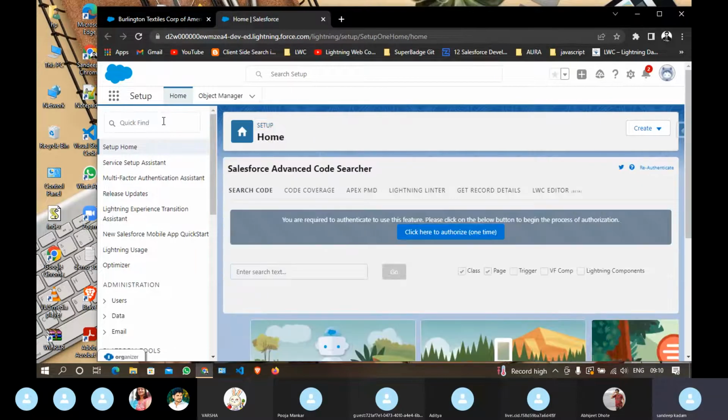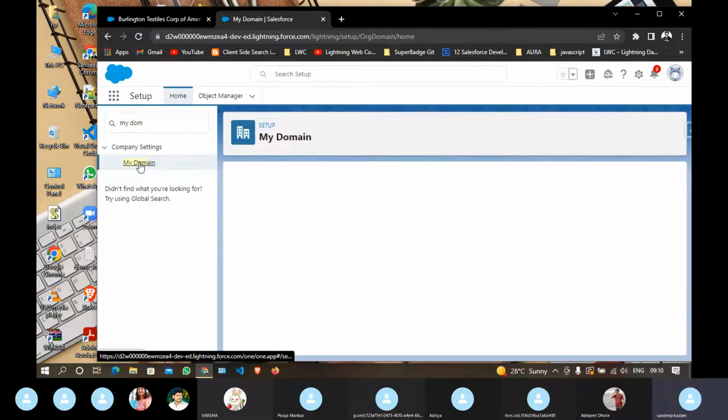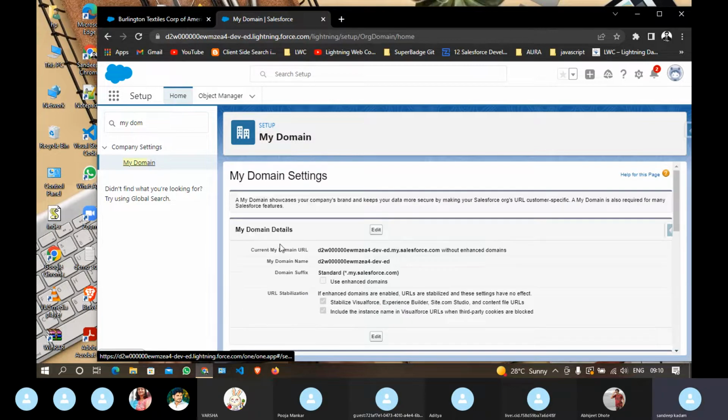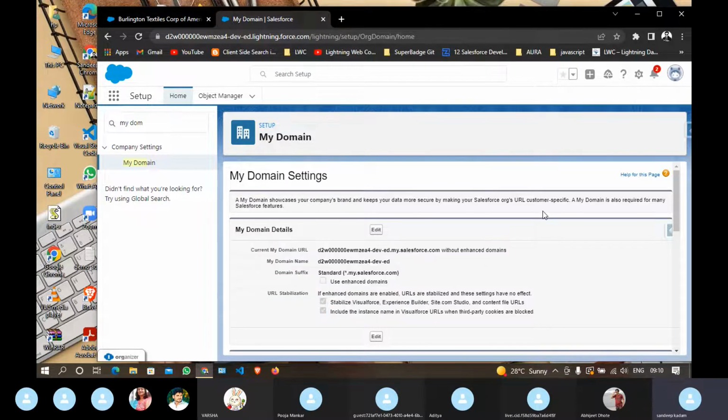So let me go to My Domain from setup. In company settings you will find this option, My Domain. Currently by default it is set up for us. If you create a Salesforce developer edition org now, it will be enabled by default, but in earlier versions of Salesforce we had to manually enable this.